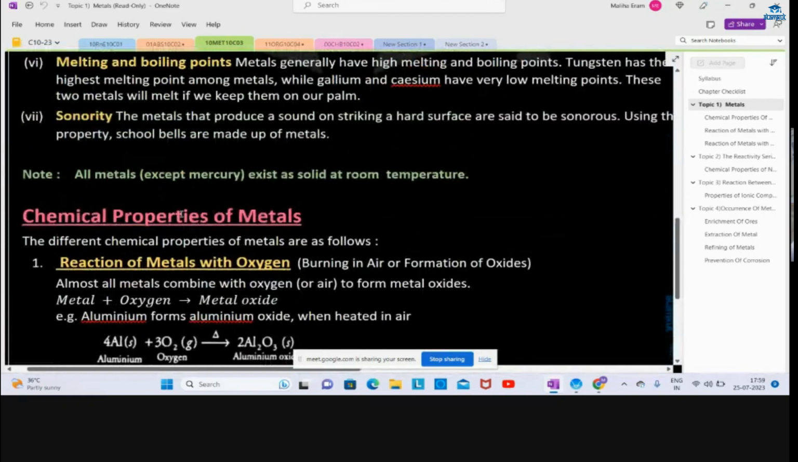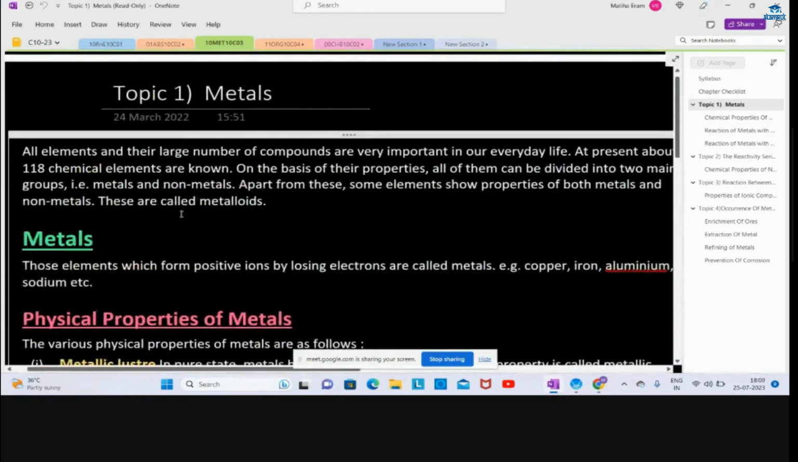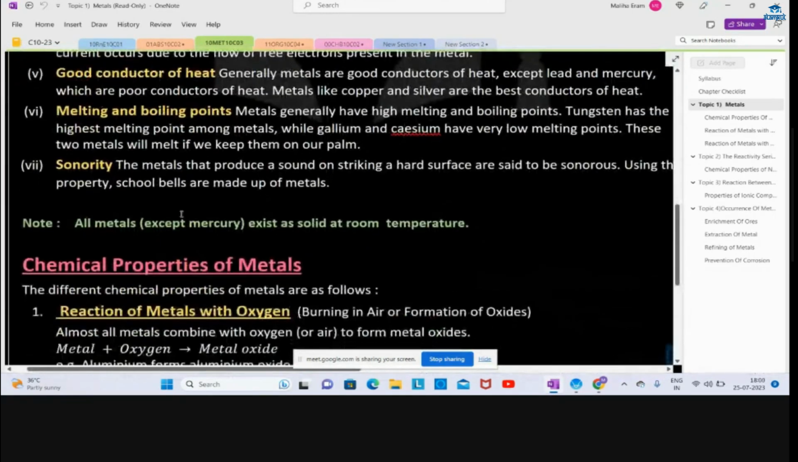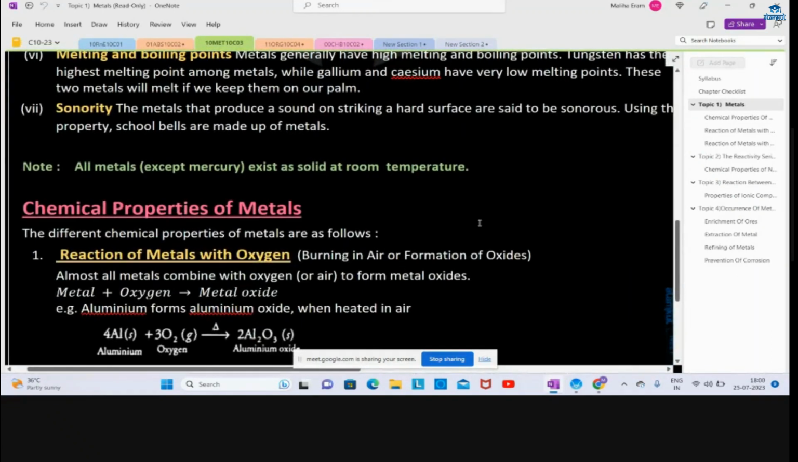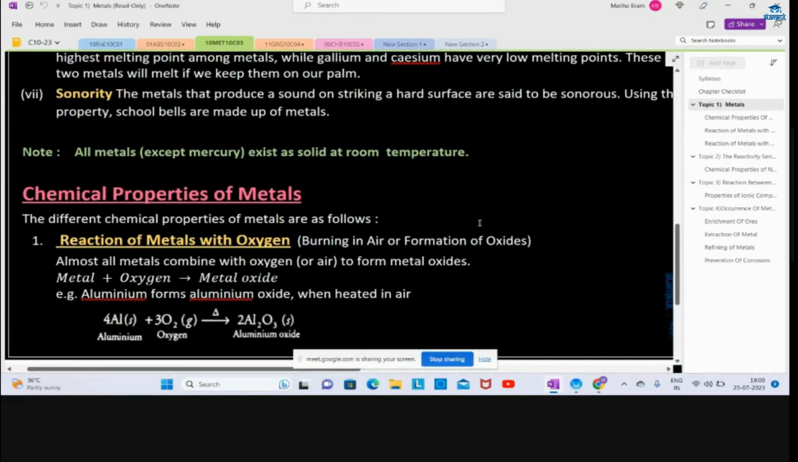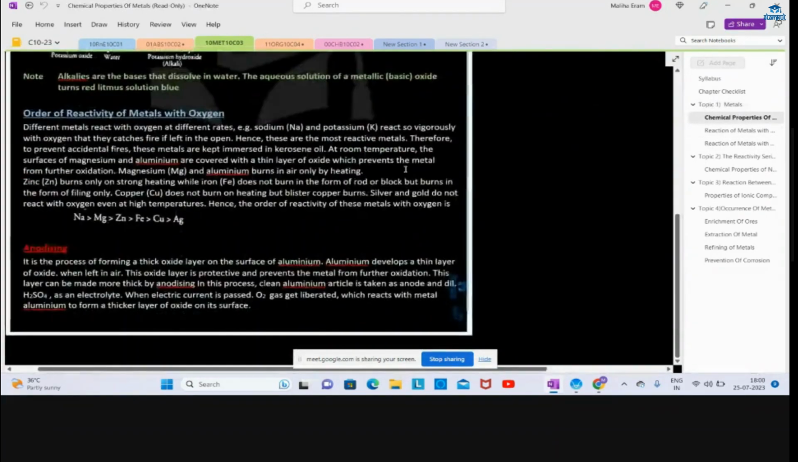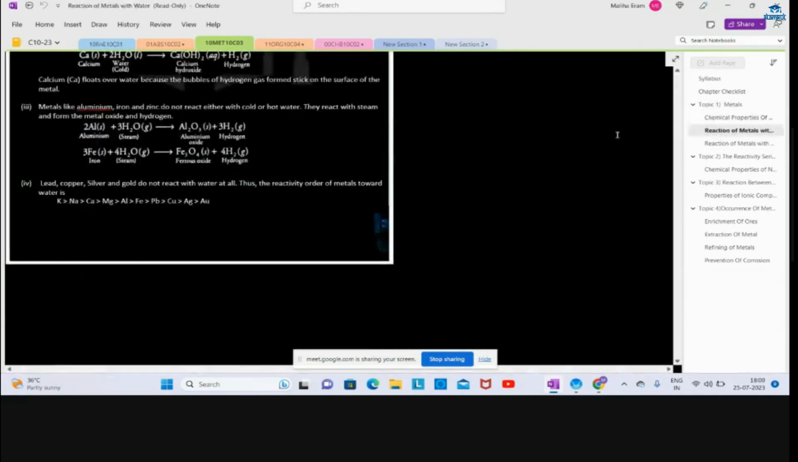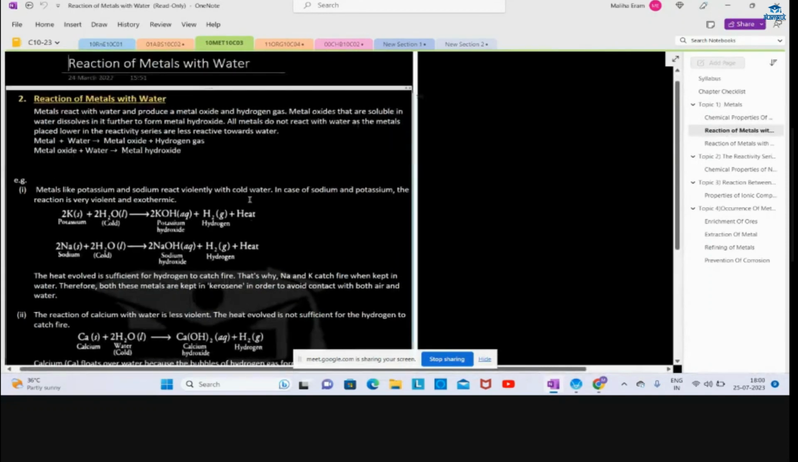So these are the physical properties. Now we will see what are the chemical properties. So in chemical properties, how many are there? First is reaction of metals with oxygen. Second is reaction of metals with water.